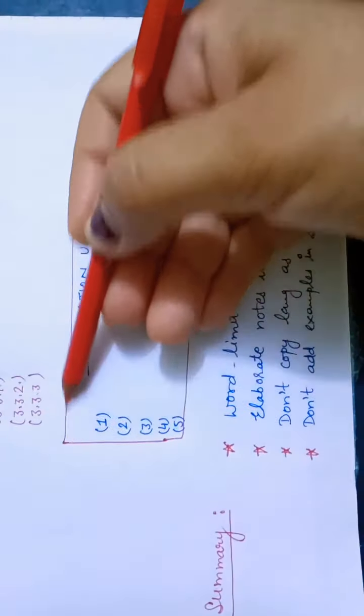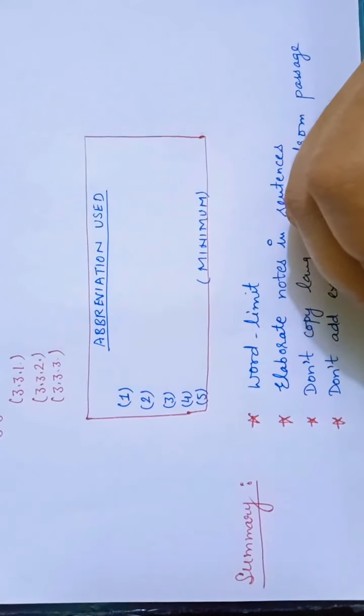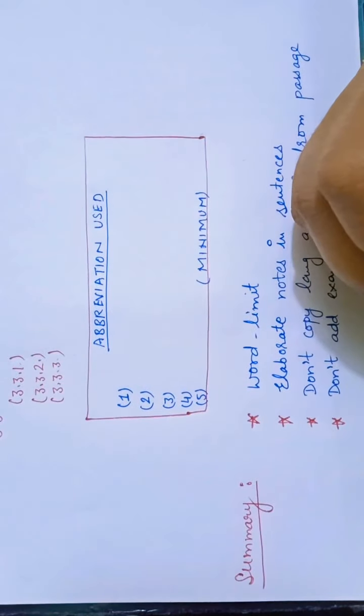Means the abbreviation that you will be using in your notes. For example, suppose there is this "&" sign. This is a universally accepted abbreviation for "and", and this is a bit obvious, you will get it everywhere.